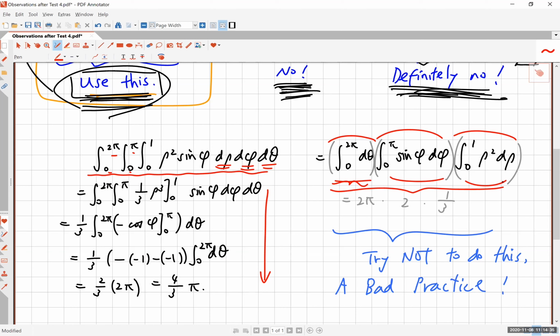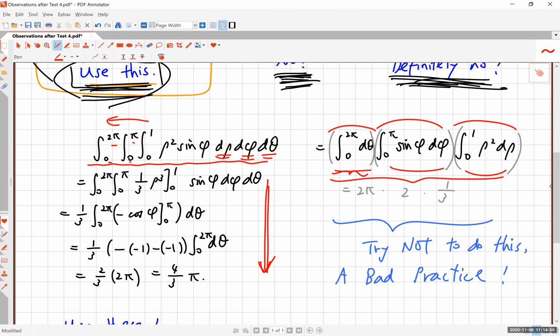In fact, I strongly discourage you from separating these variables in the integral. There's nothing wrong with doing it this way, okay? And as an example to other people, you should always go from inside and work your way out. And so that is my recommendation. I highly, highly suggest you do it this way and not this way.